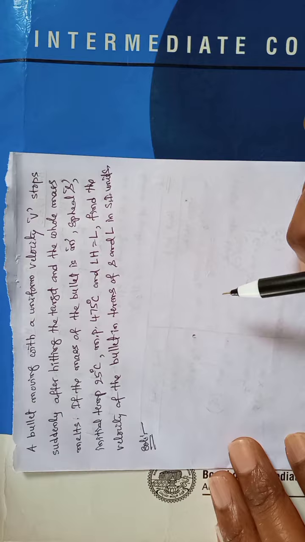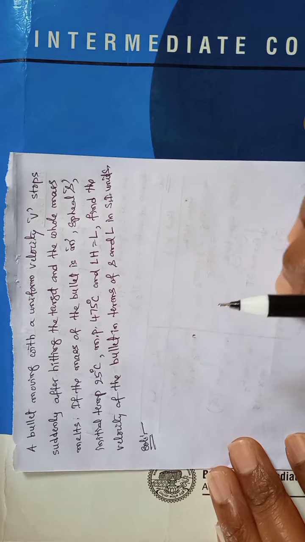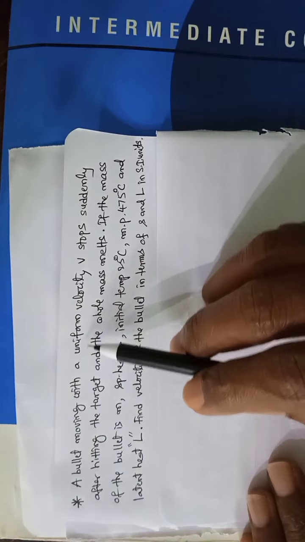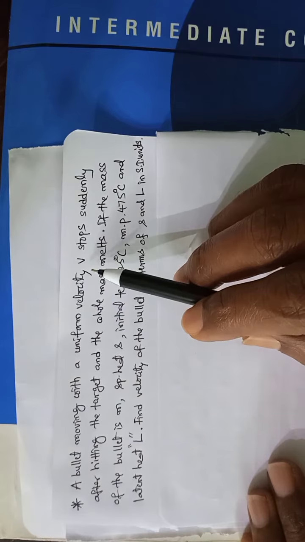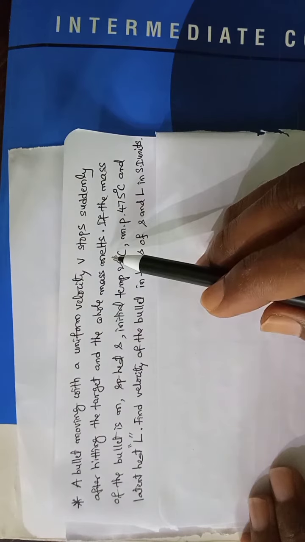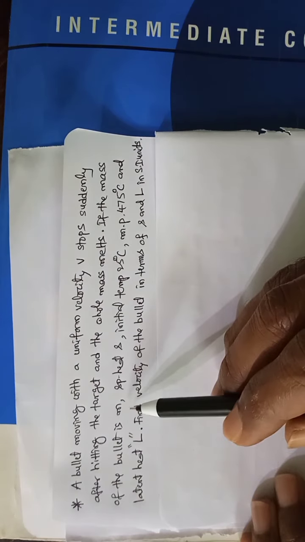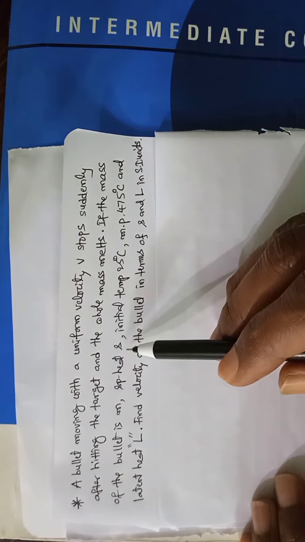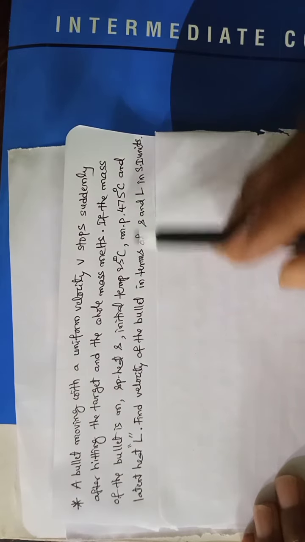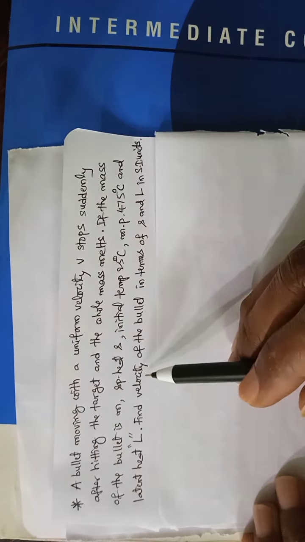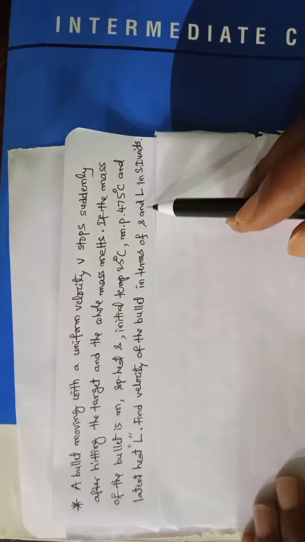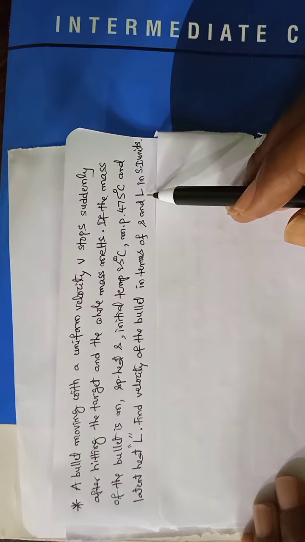A bullet moving with a uniform velocity v stops suddenly after hitting the target, and the whole mass melts. If the mass of the bullet is m, specific heat S, initial temperature 25 degrees centigrade, melting point 475 degrees centigrade, and latent heat L, find the velocity of the bullet in terms of specific heat and latent heat in SI units.